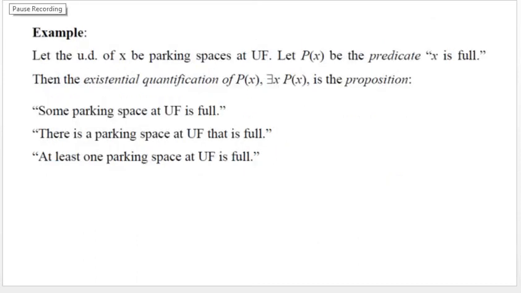Similarly, quantify P of x by using existential quantification. There exists x such that P of x: some parking space at UF is full, or there is a parking space at UF that is full, or we can say that at least one parking space at UF is full. All are equivalent sentences.